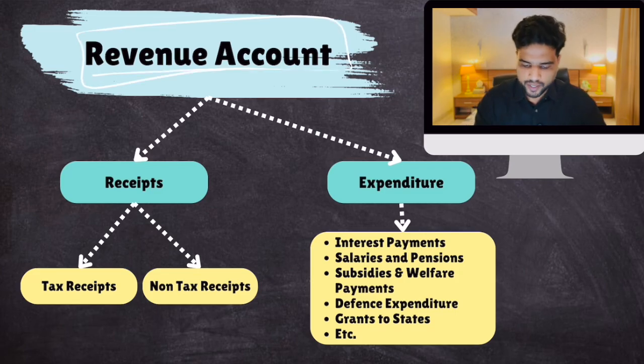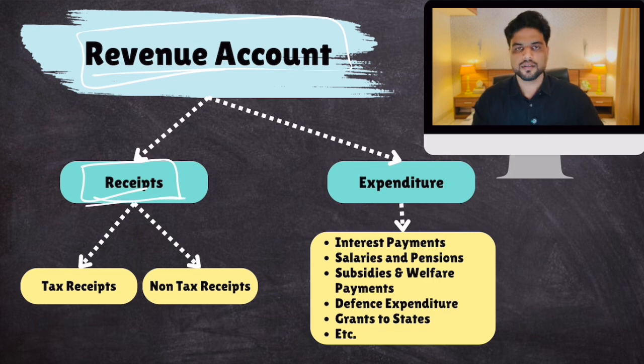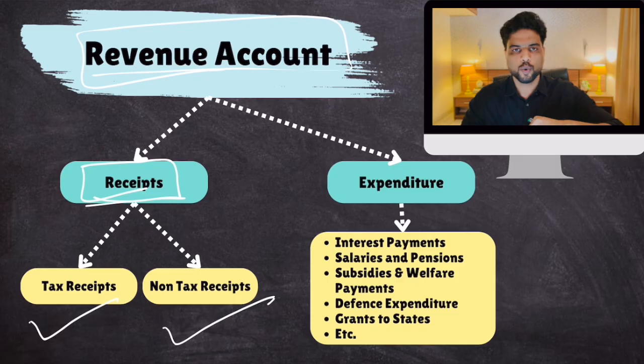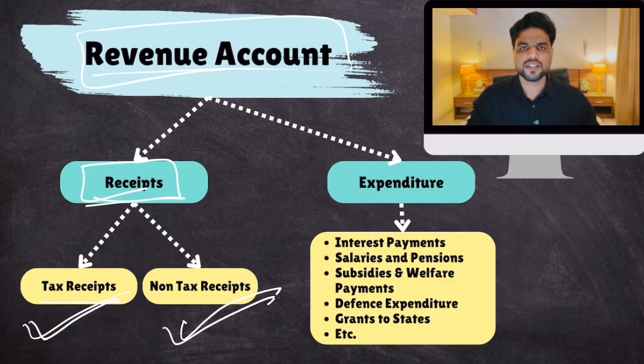Now in the revenue account, government receives some money, right? Now this money that is coming to government can be also further subdivided into two parts. Tax receipts, non-tax receipts. So money coming to government in revenue account, okay, is divided into tax receipts and non-tax receipts. Very simple. Tax receipts, money coming from income tax, GST, sales tax. Sales tax is subsumed under GST, but import duty, all these taxes, tax receipts. Then some money comes to the government in form of non-tax receipts. For example, there are so many government PSUs, government companies, they are earning profits, non-tax receipts. Similarly, government collects challans, fines, all these things, non-tax receipts.